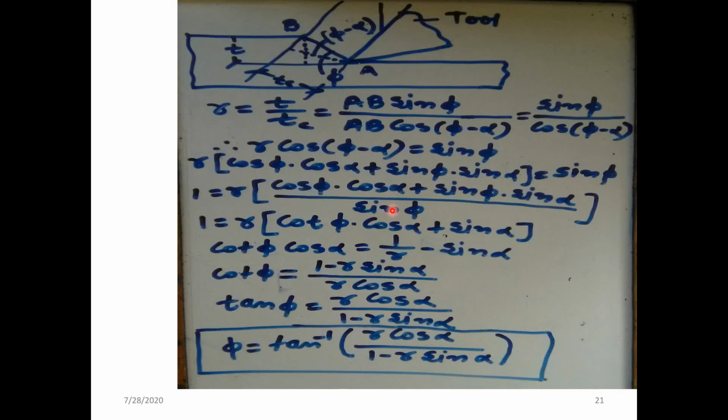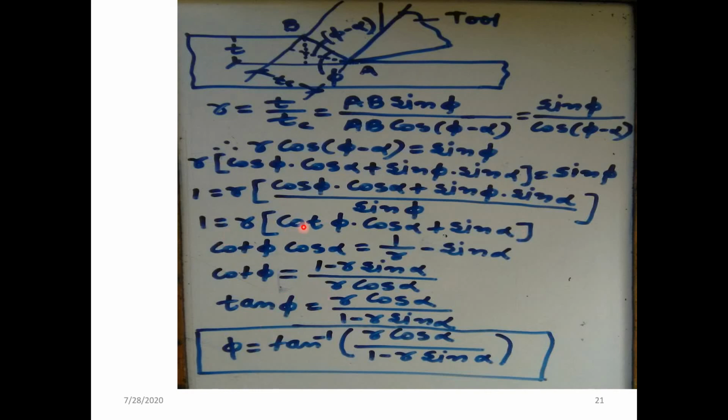When we divide by sin of phi, cos of phi divided by sin of phi is equal to cot of phi, multiplied by cos of alpha as it is. Then plus, sin of phi divided by sin of phi gets cancelled, so the only remaining term is sin of alpha.